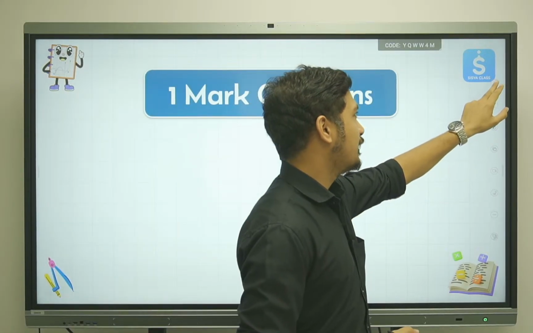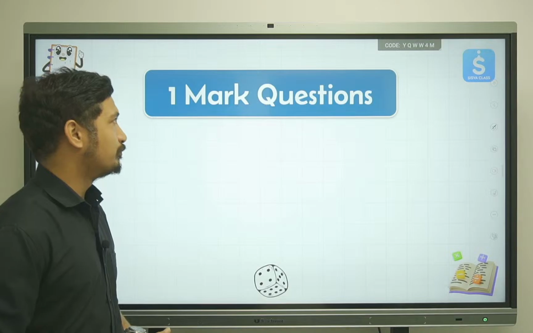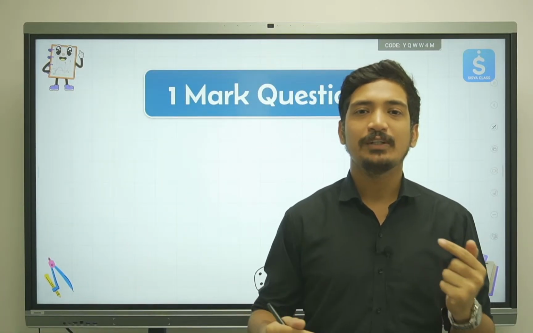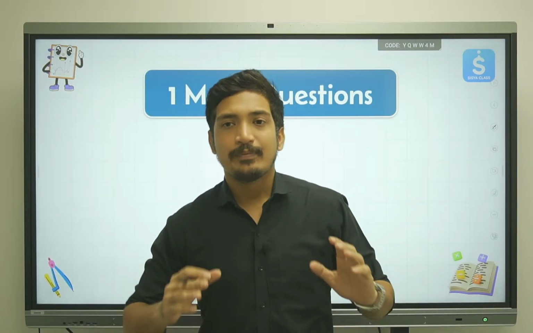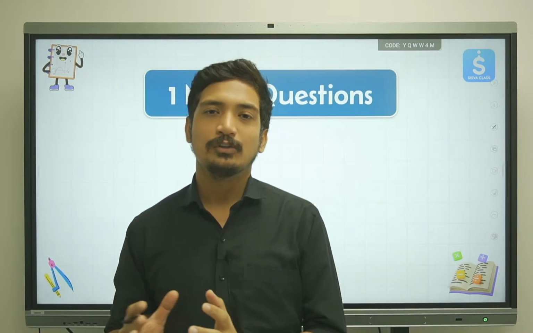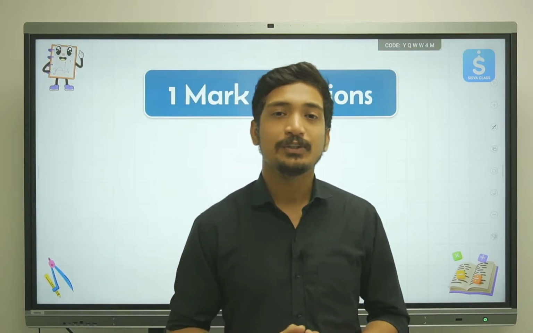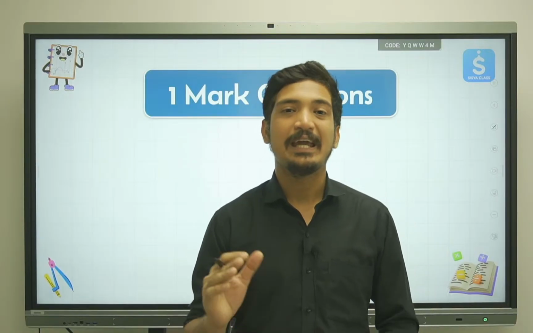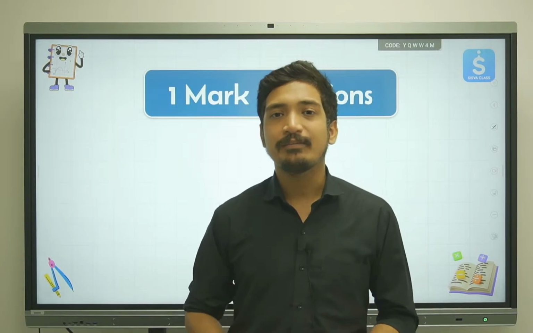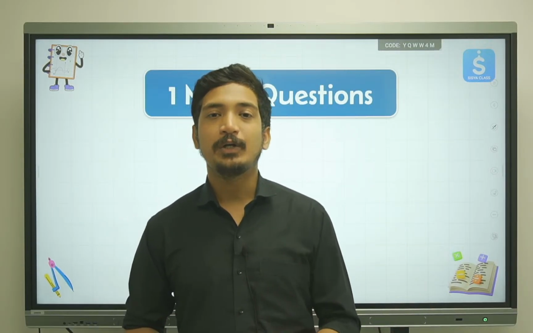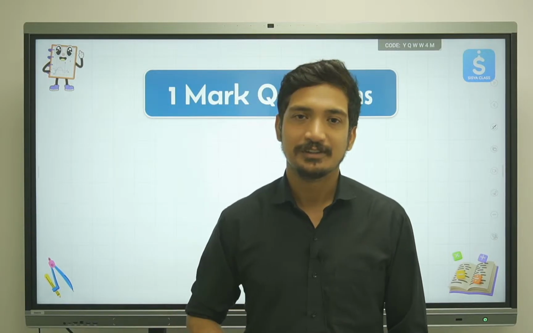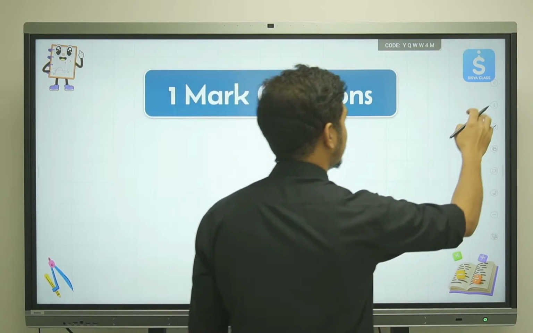Okay, we'll be moving ahead and quickly starting with question number 1. So we have 1 mark questions that we'll be starting our paper from, and we'll see how these questions can be solved. The faster you solve these questions, the more time you will have remaining for solving all the other questions. 1 mark questions will comprise a total of 20 questions, 18 MCQs plus 2 assertion and reasons. So just make sure that on average you give not more than 1 minute to each question, so that you have enough time left for solving all the other questions. Okay, so let's get started with the first part now.